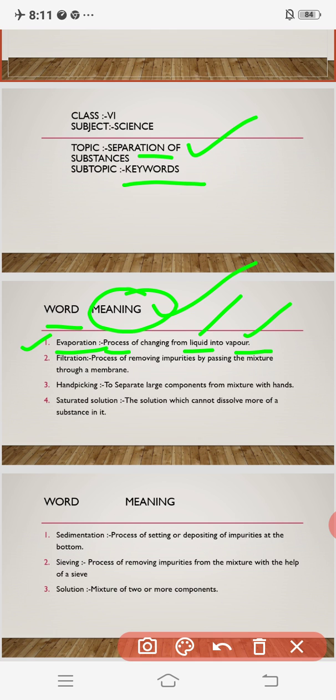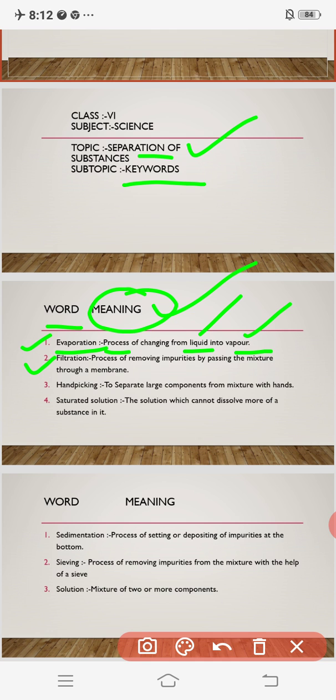Okay, no problem. Now let's turn to the next process, that is filtration. What is filtration? Today, during this COVID-19 pandemic situation, everyone is looking for good food and good water for their health. We are not drinking just any water, we are drinking boiled water or filtered water.